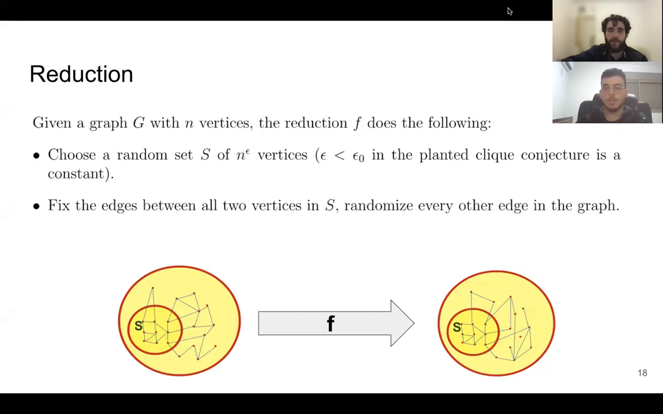The reduction, given a graph G with n vertices, does the following. First, it chooses a set S of size n to the power of epsilon, where epsilon is less than epsilon 0 from the conjecture. It fixes the set S. It fixes all the edges in S and randomizes all other edges. So every edge in the output, if it's in S, will stay depending on whether it existed in the original graph, and it will be random with probability half if one side of the edge is outside of S.